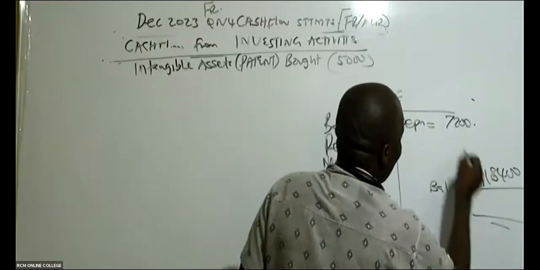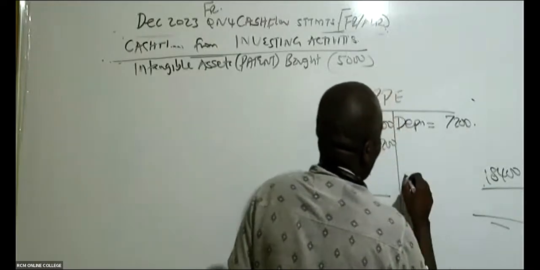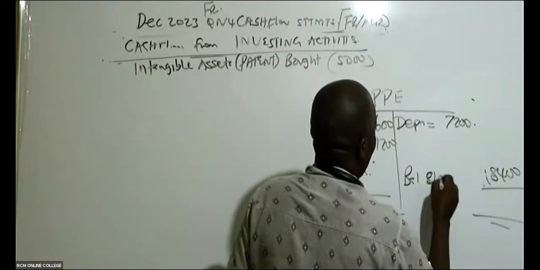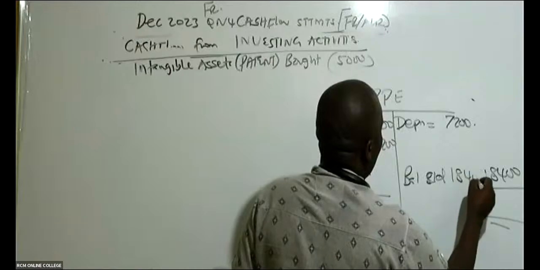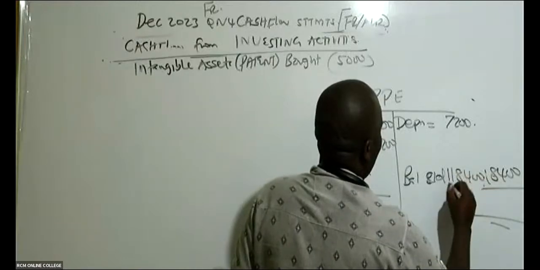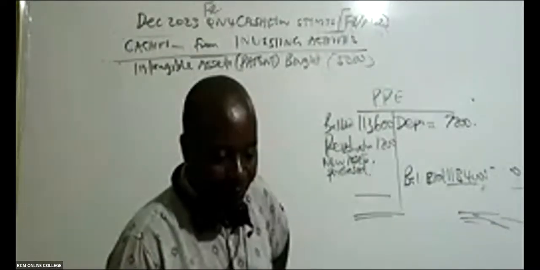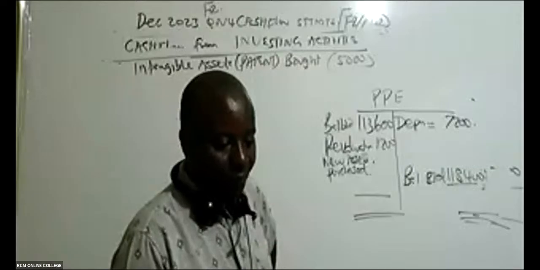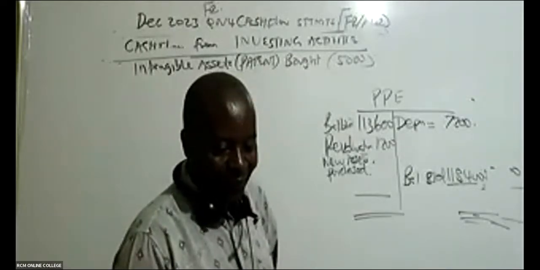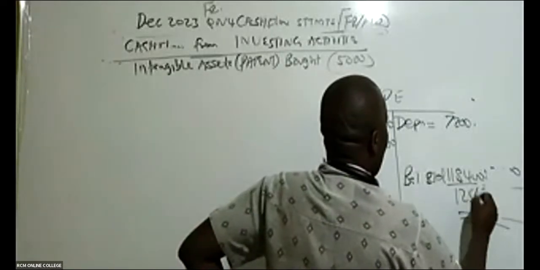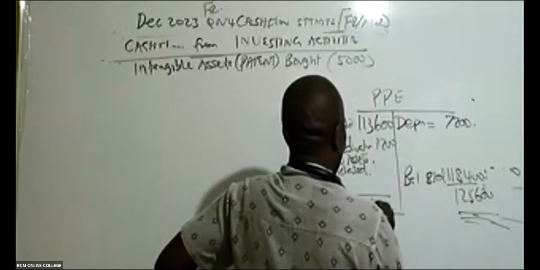Is there somebody who can add this? Balance brought down, carry down, 118,400. So is there somebody who can give me 118,400 plus 7,200? So in the interest of time, because I must finish, 125,600. So this is 125,600.